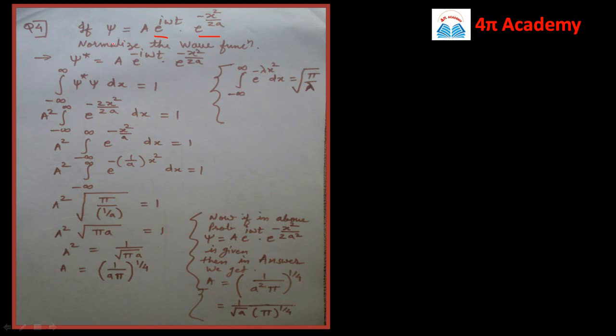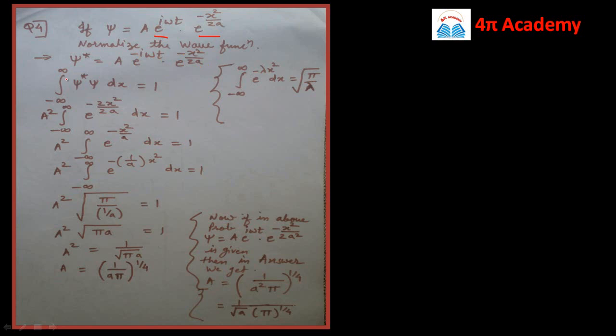So here, given the problem, if psi is equal to this, you have to normalize the wave function. So let us find out the complex conjugate of this psi. So psi star will be equal to a, since a is constant, so it is a into, you have to just replace this i by minus i, so it will be e raised to power minus i omega t into e raised to power minus x square by 2a.